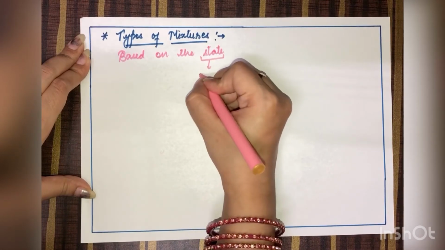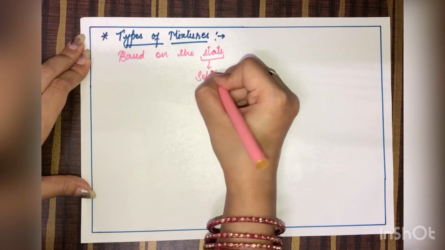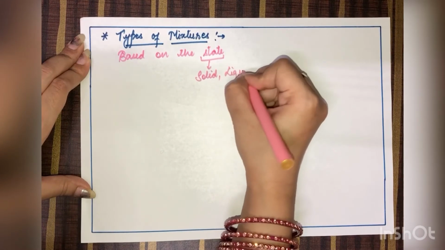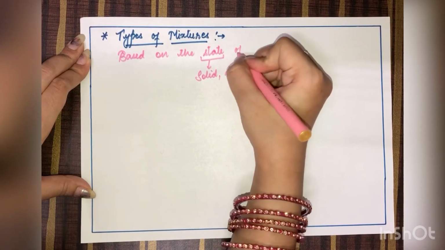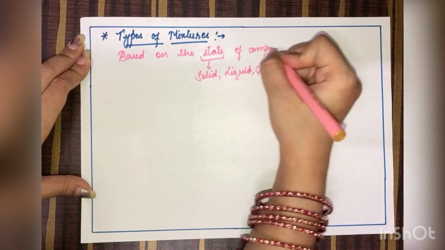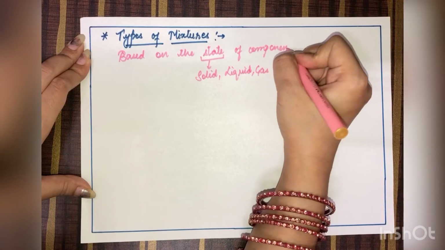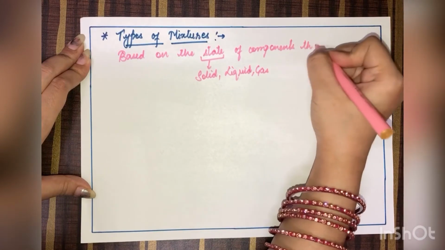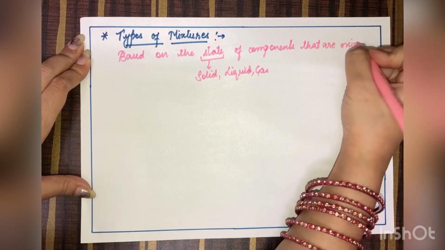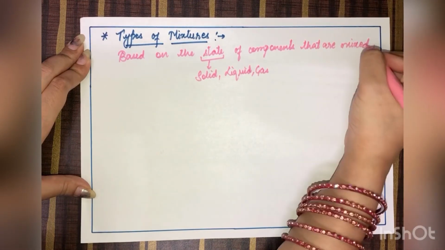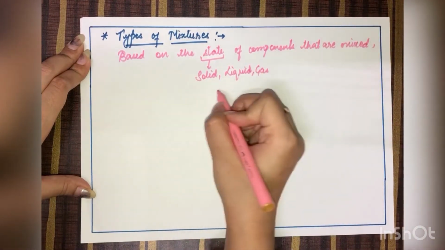It can be solid, it can be liquid, and it can be gas. So based on the state of components that are mixed together, the mixture can be classified into